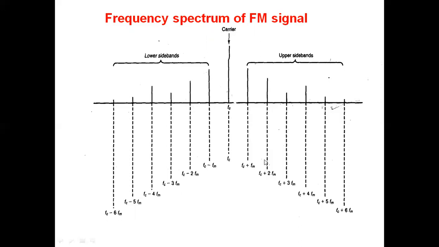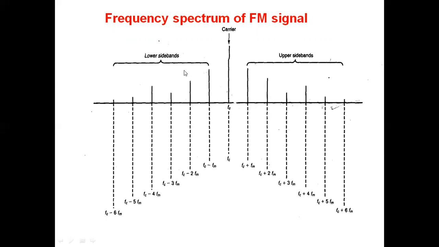You can see FC plus 2 FM here, FC minus 2 FM here. The difference between them is FC plus 2 FM minus FC minus 2 FM. We are getting it as 4 FM. This is the bandwidth. If we consider two significant sideband pairs, 2 times 2 FM, so 4 FM. We are getting it as 4 FM.